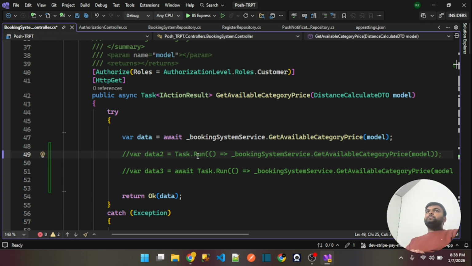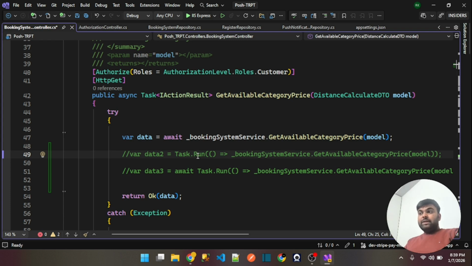Suppose there is a background service doing some kind of operations on 1000, in fact 1 lakh records of data. It will ruin your application performance, so keep this in mind while working with it. Now let's see how we should do things.